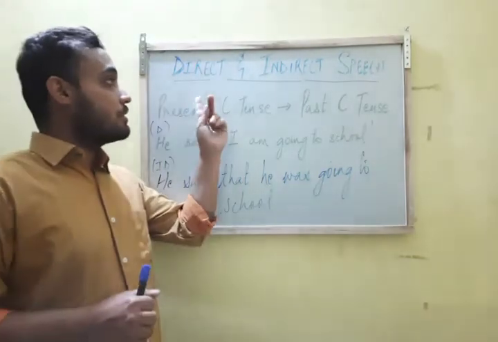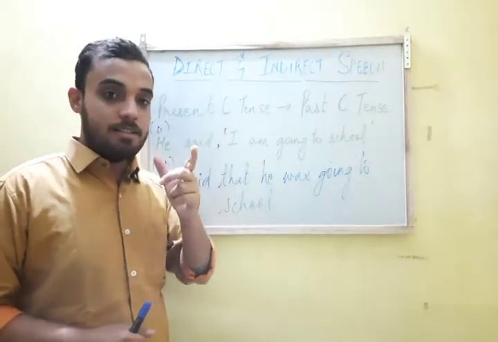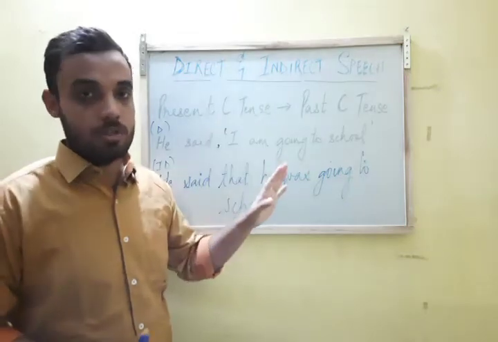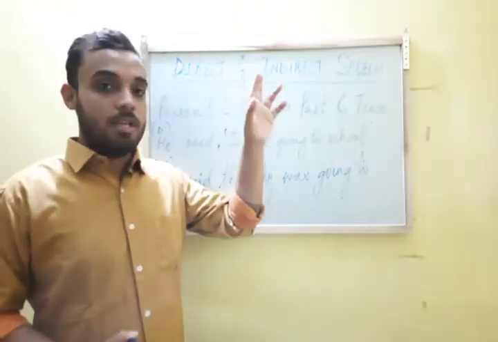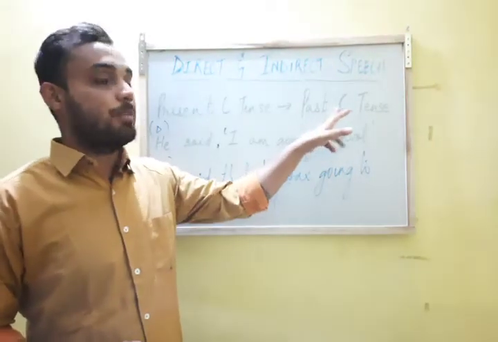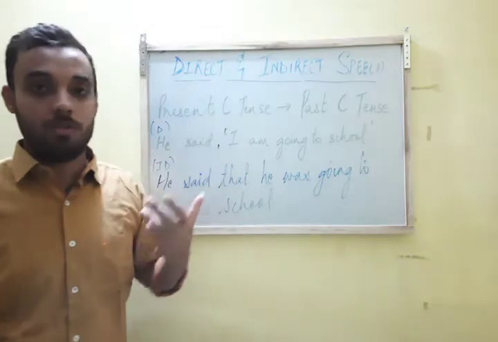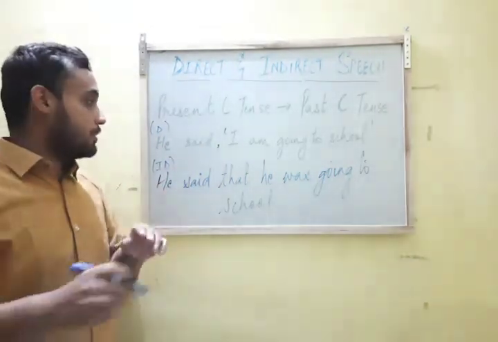The other thing is, whenever a sentence in direct speech is in present continuous tense, now when we transform it into indirect speech, it becomes past continuous tense, meaning the verb changes to show past. Okay, so over here understand it with an example.